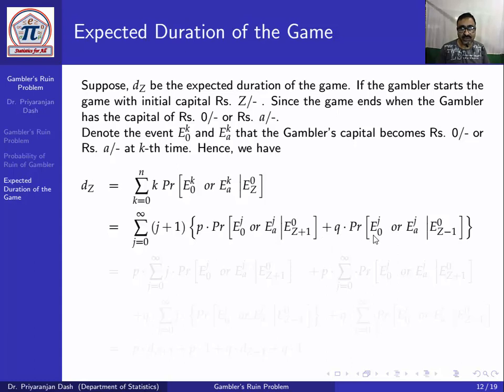Plus Q into, if he loses, Q into E0J or EAJ given EZ minus 1 0.